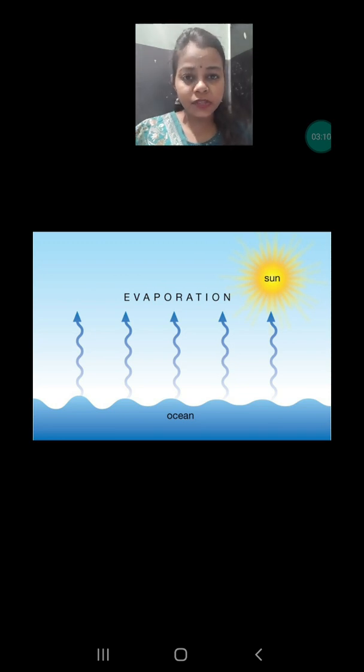Evaporation is the process in which the liquid state is converted into the gaseous state. Water is also a liquid, and whenever it is heated, it changes into the gaseous state, that is water vapor. The gaseous state of the water is water vapor. So the process in which the liquid converts into the gaseous state is known as evaporation.